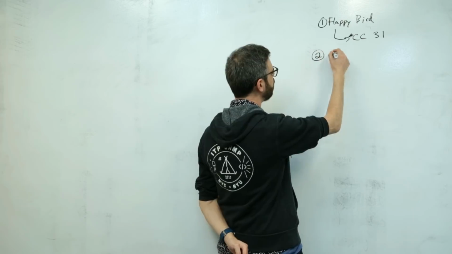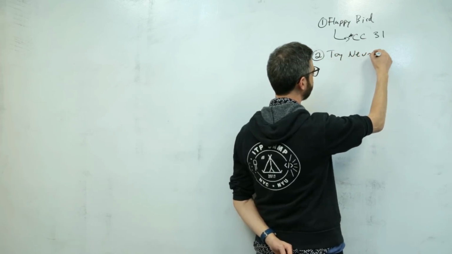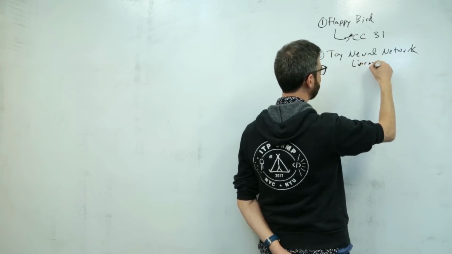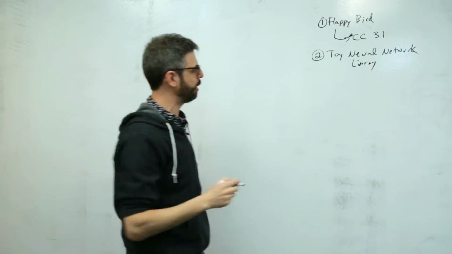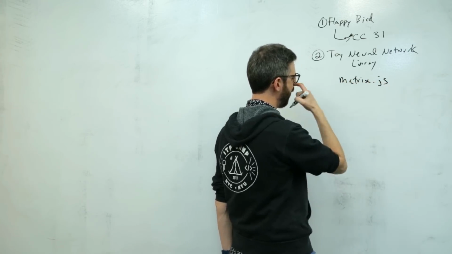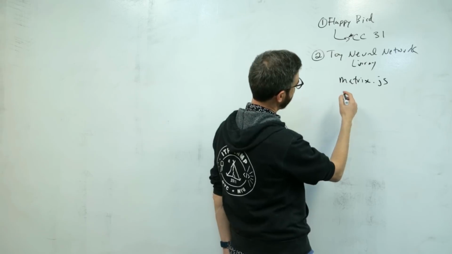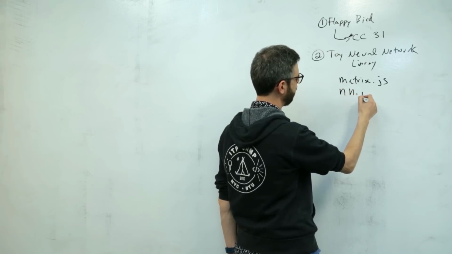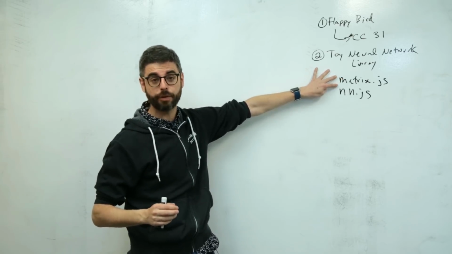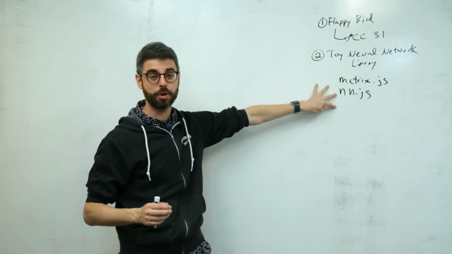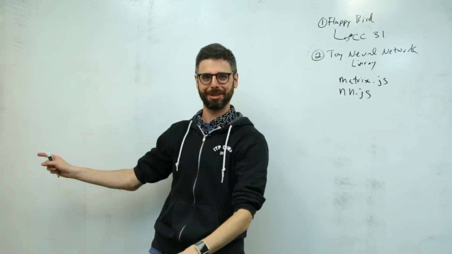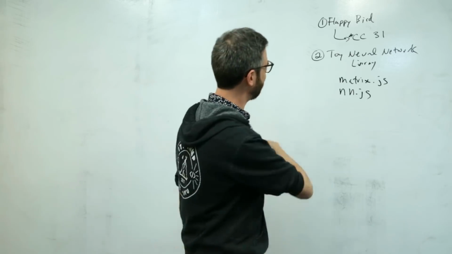Then I also need the toy neural network library, which has two files associated with it, matrix.js and also neural, I think it's just called nn.js. So this is the code for the neural network and some code for some matrix multiplication math that's part of the neural network. If you're interested in how this library was made, boy, do I have a lot of tutorials for you. Link to those somewhere in this video's description.